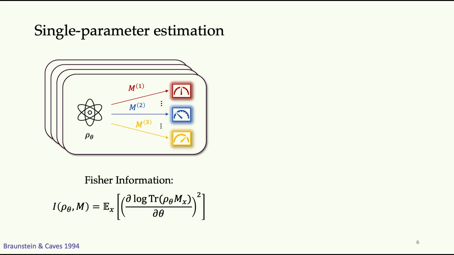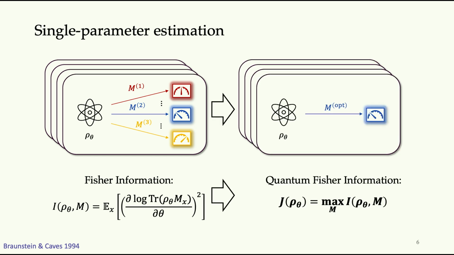single parameter estimation. If we only have one parameter we care about in your quantum system, then we can perform different types of quantum measurements, for example M1, M2, M3, on your quantum state. And it gives us a classical Fisher information matrix. And you can actually pick out the optimal measurement you can perform on your quantum state. And you can verify that this would give you the exact definition of the quantum Fisher information on the previous slides.